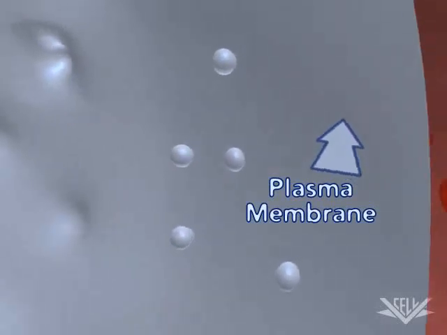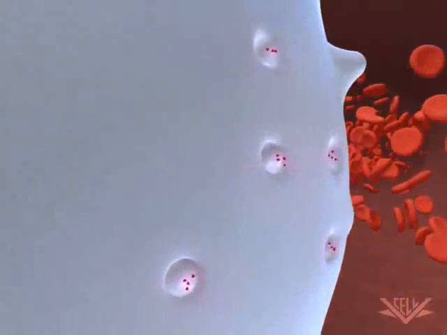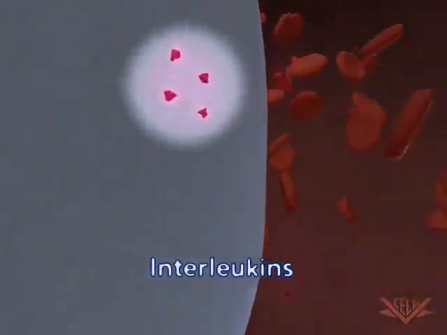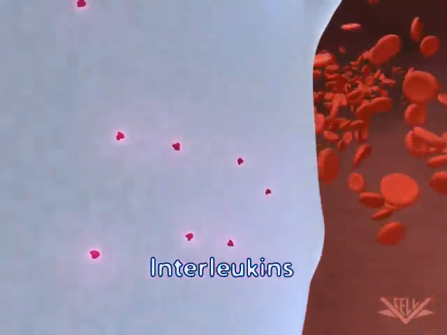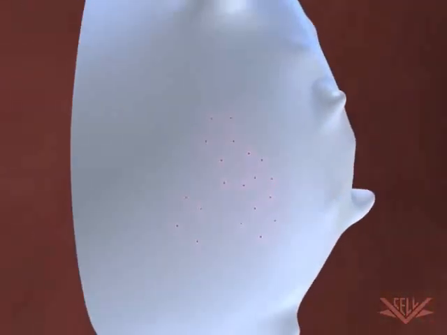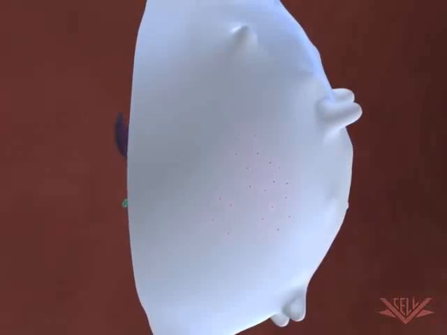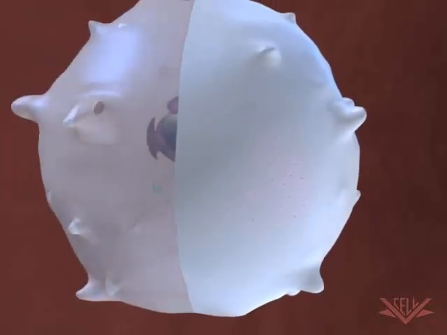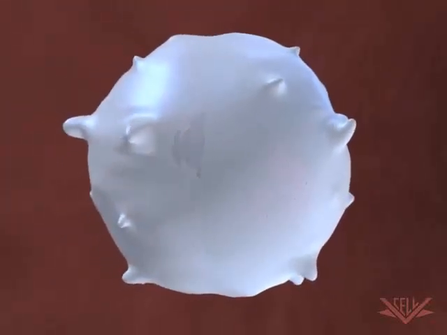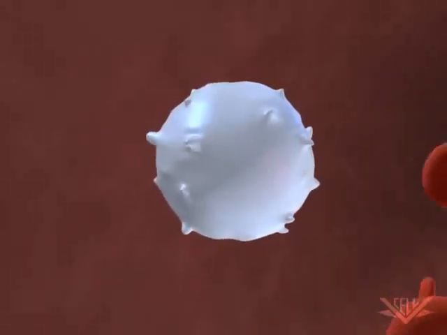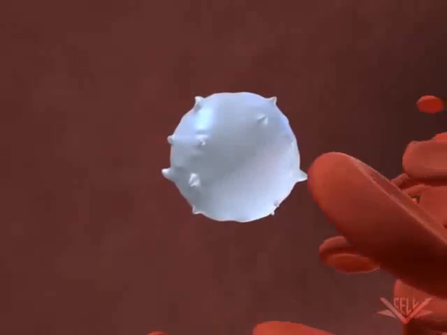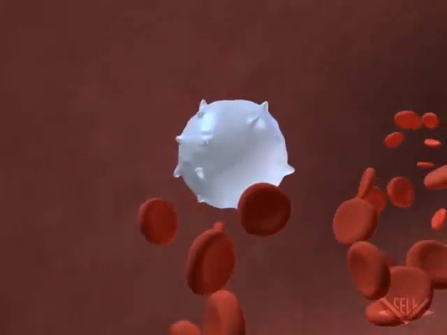The secretory vesicle itself contributes new lipids and its membrane to the plasma membrane of the cell. Certain white blood cells constitutively secrete specific interleukins, which are signaling molecules, for the purpose of intercellular communication and play an important role in the function of the immune system. Cells such as fibroblasts constitutively secrete proteins like collagen and proteoglycans into the extracellular matrix and play an important role in maintaining the structural integrity of connective tissues.